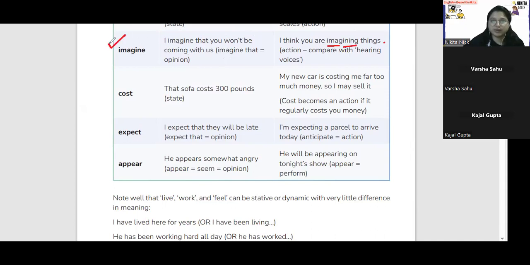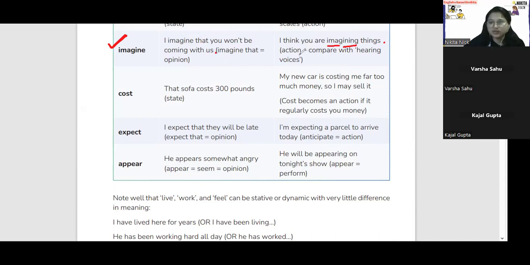First of all, repeat this. Imagine. Okay. I imagine that you won't be coming with us. तो इसको फास्ट में बोलना है. I imagine that you won't be coming with us. Good. I think you are imagining things.